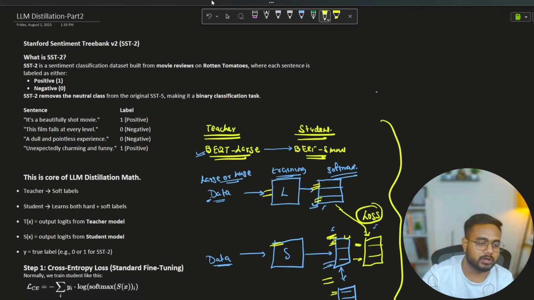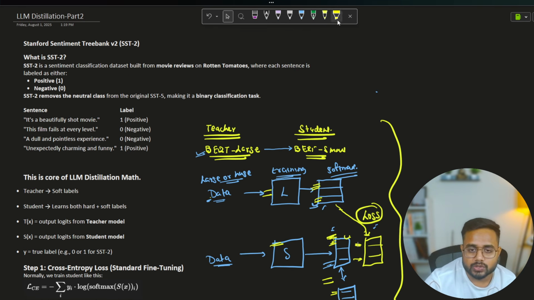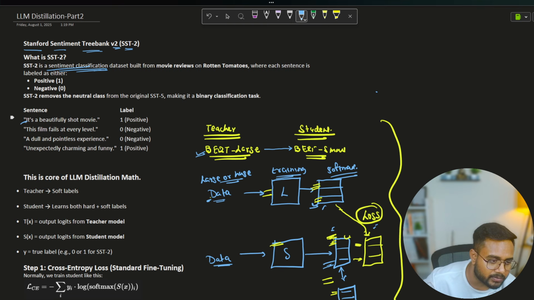Here I kept some points for all of you. You can read these points, it will help you a lot. Let's say we have a dataset, the Stanford Sentiment Treebank, SST-2. It contains sentiment classification data: movie sentences, and for each you will find a label of positive or negative. Positive means 1, negative means 0.